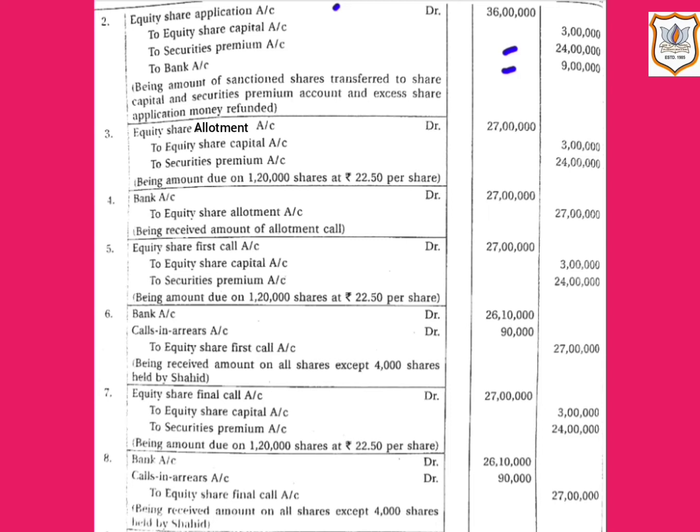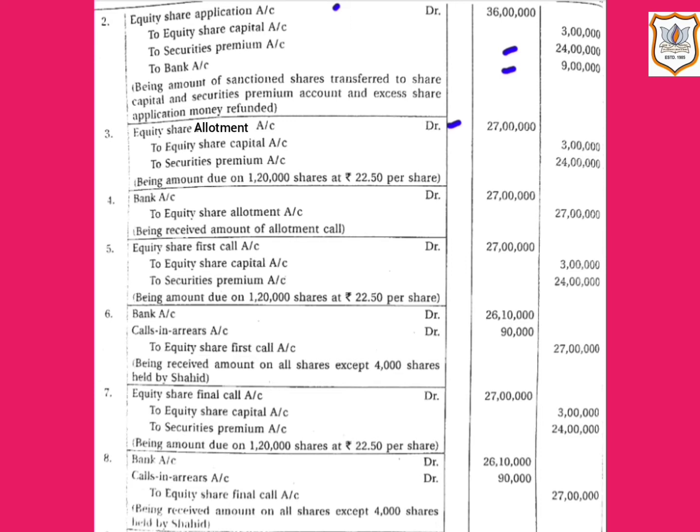Now let us see the next journal entry for the amount due on 1,20,000 shares at the time of allotment. So here equity share allotment account will be debited by rupees 27 lakh, that is 1,20,000 shares multiplied by 22.5.